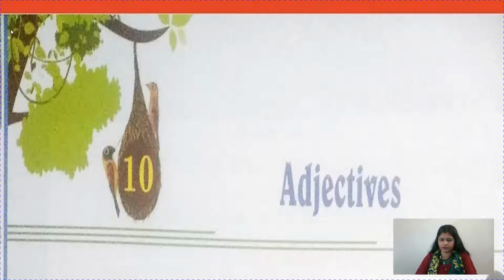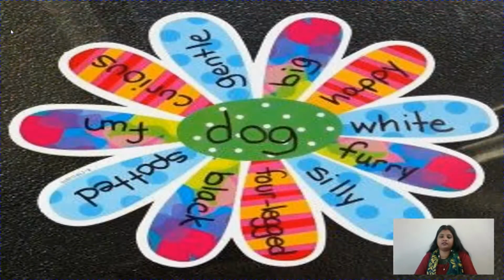But if you have to give a proper definition of adjective, you can say adjectives are used to describe or modify a noun. Or you can say adjectives are the words which are used to describe or modify a noun or a pronoun. Let's see a few more examples.